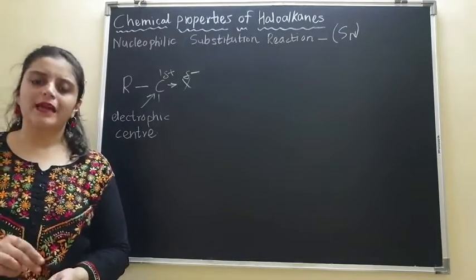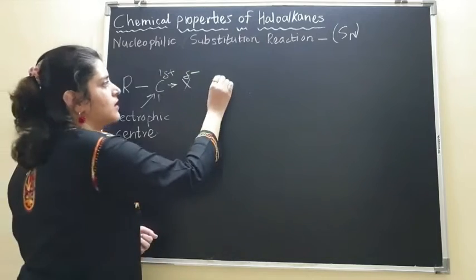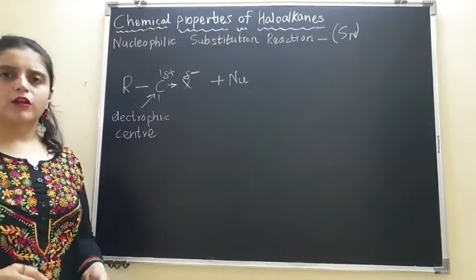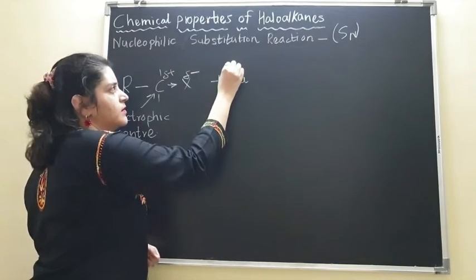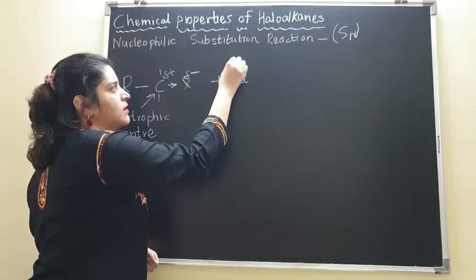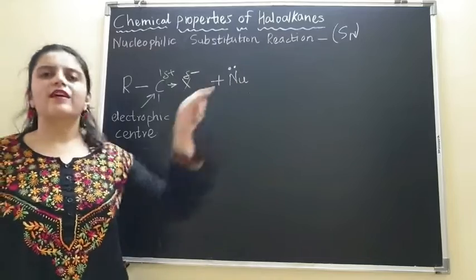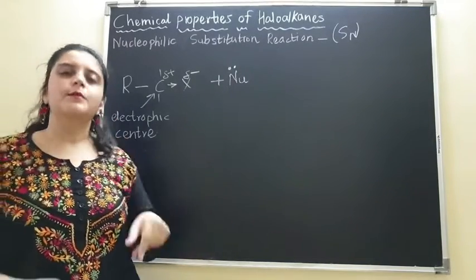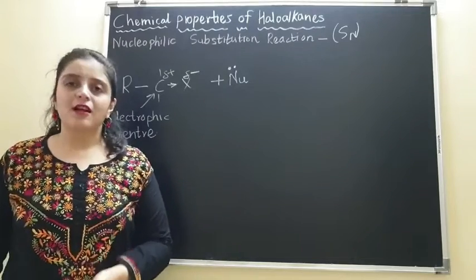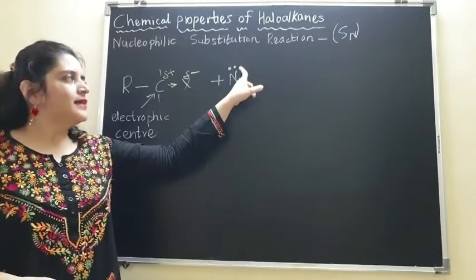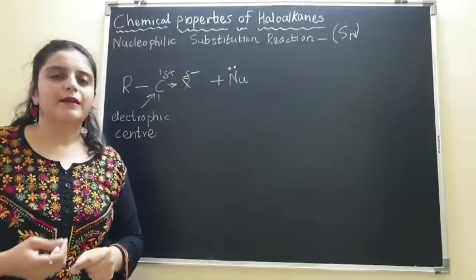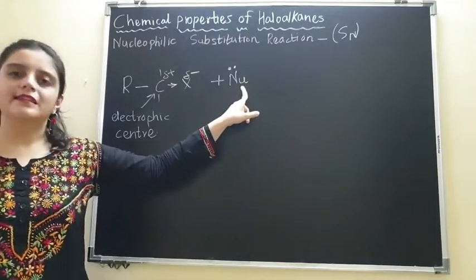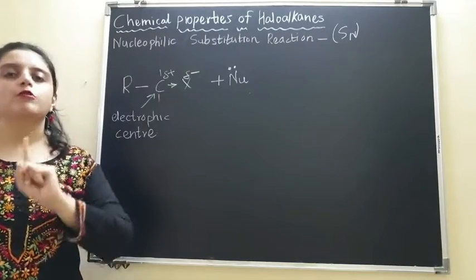So now let us assume that there is a nucleophile. I am showing 2 electrons over here just to represent that it is electron rich. These electrons may not be present in the actual compound that we are going to study, but these are just representative electrons, so that you know that this is an electron rich species, therefore it is a nucleophile.